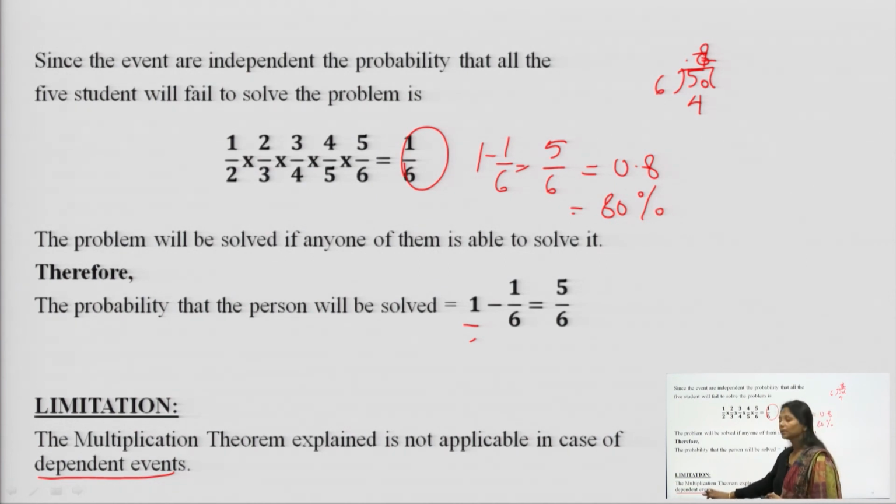So, we can just say this multiplication theorem is only applicable when the problem is of independent events. In the same question which we talked about, these 6 people were independent of each other, none of them was dependent on the other. That is why we could apply this multiplication theorem here. What if it had been a dependent event, where one student is dependent on the other and the other is dependent on the third one? What happens in that case?